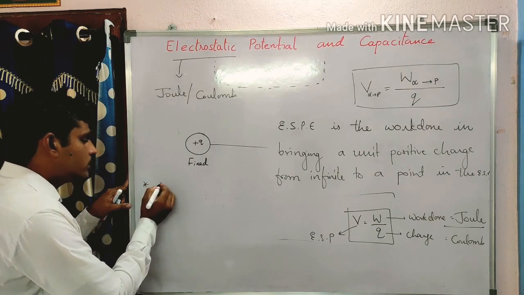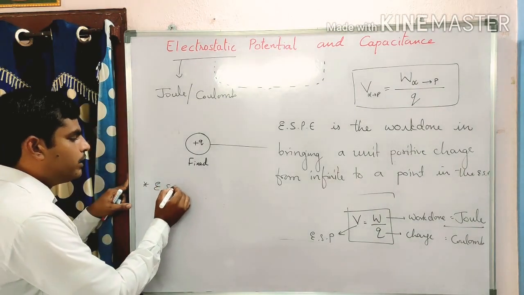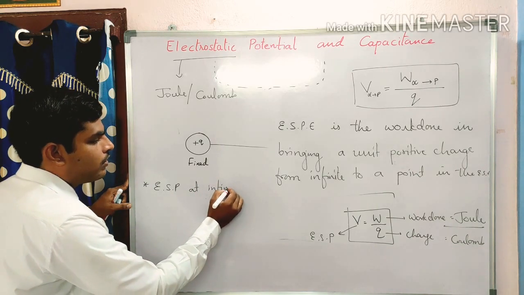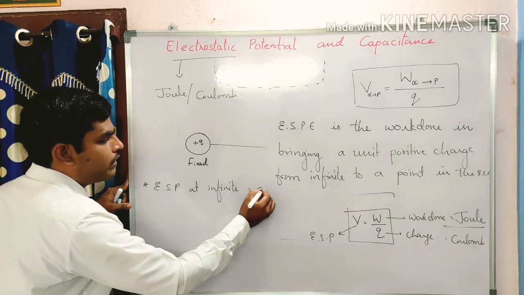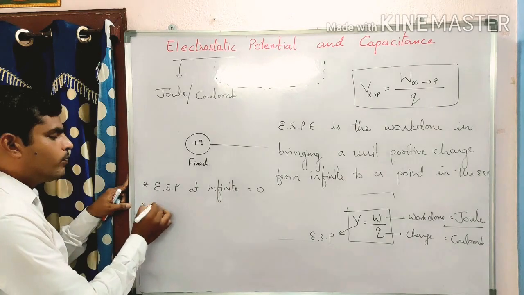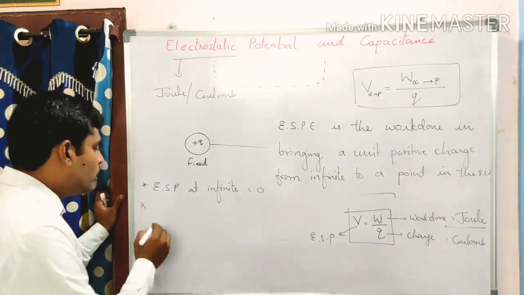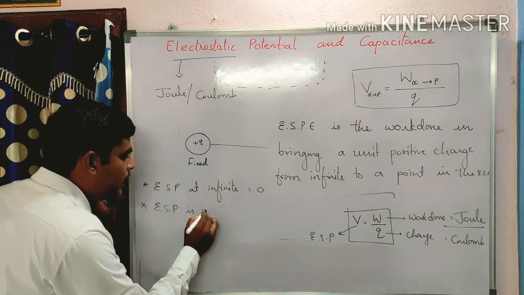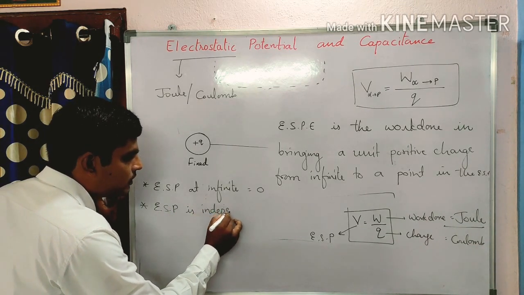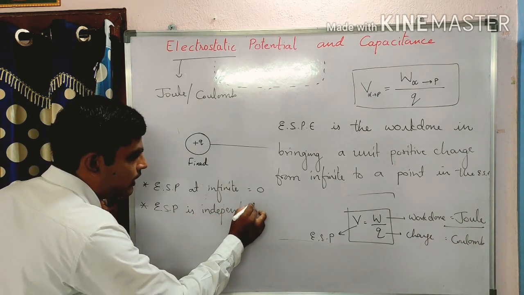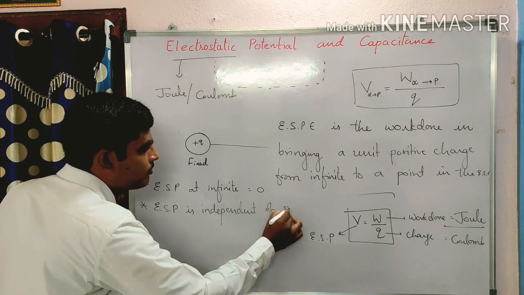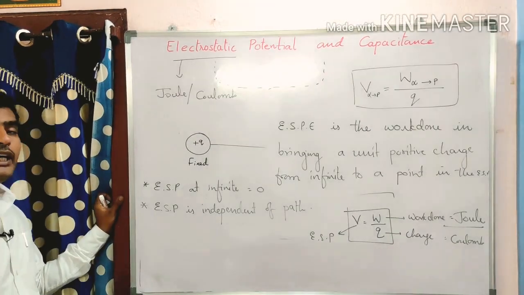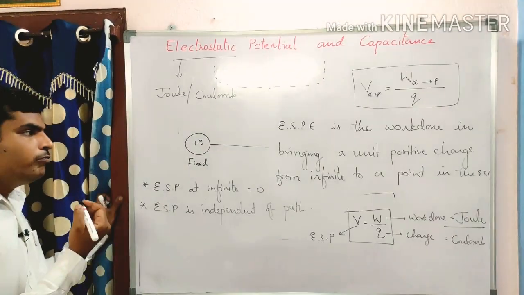Number 1, electrostatic potential at infinity is 0. Number 2, electrostatic potential is independent of path. What is meant by independent of path?